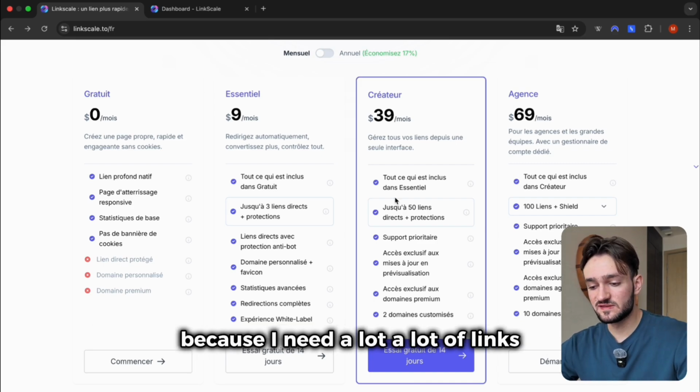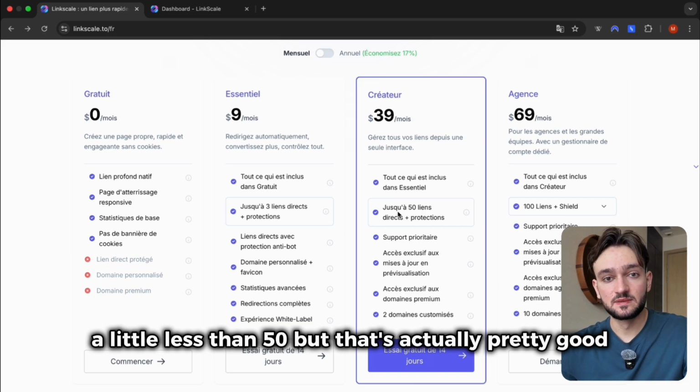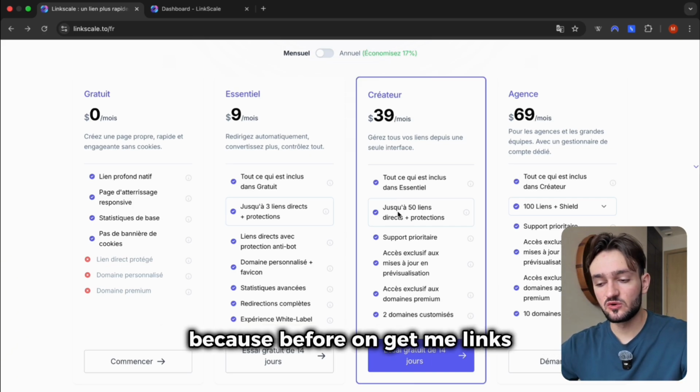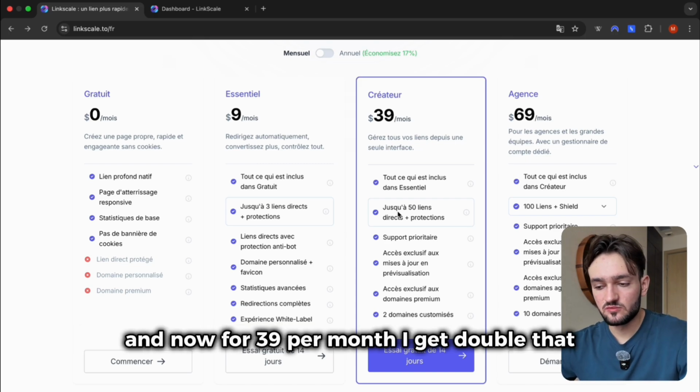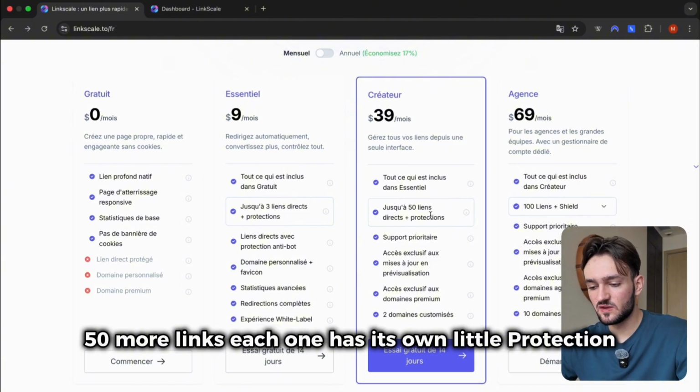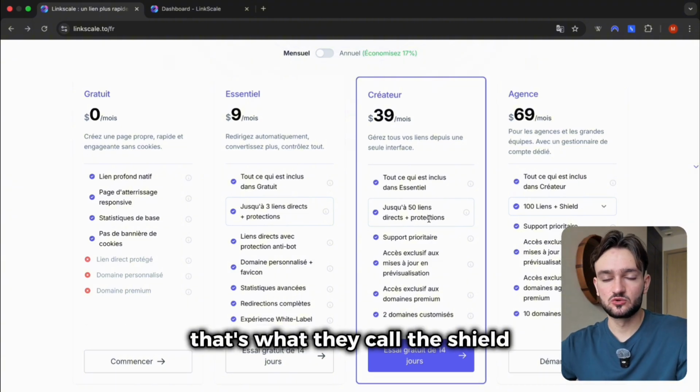Why? Because I need a lot of links, a little less than 50, but that's actually pretty good, because before on GetAllMyLinks for about 25 links, I was paying around 50 per month, and now for 39 per month, I get double that, 50 more links. Each one has its own little protection. That's what they call the shield.